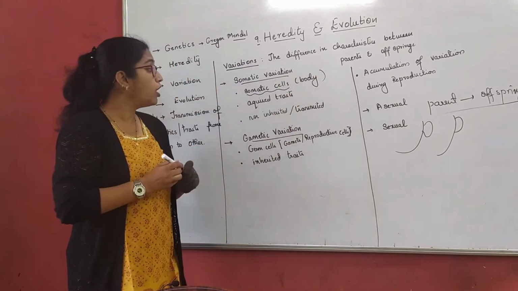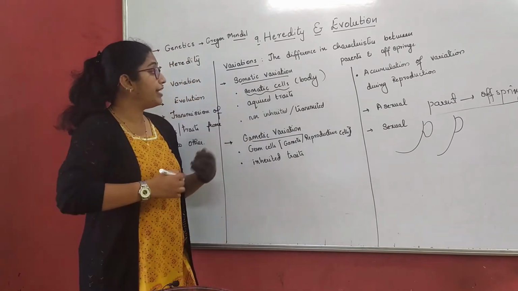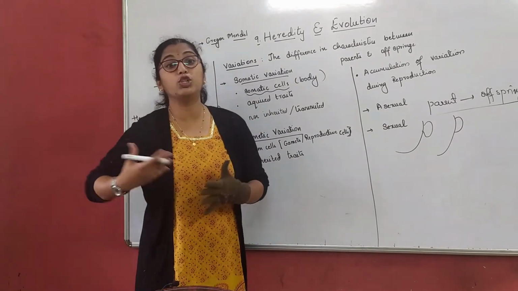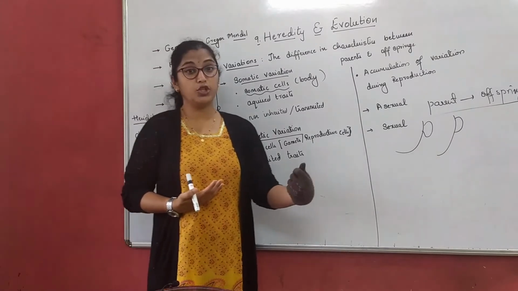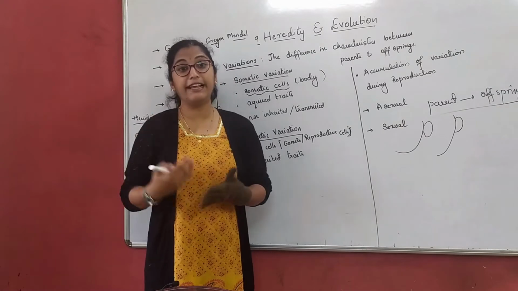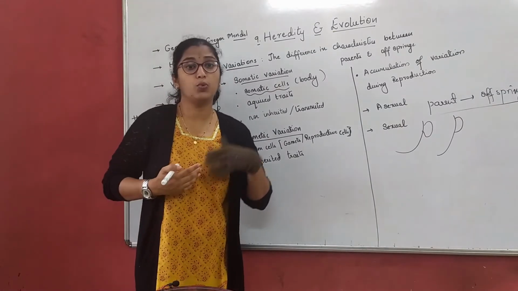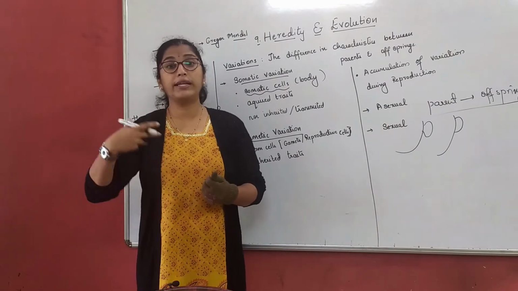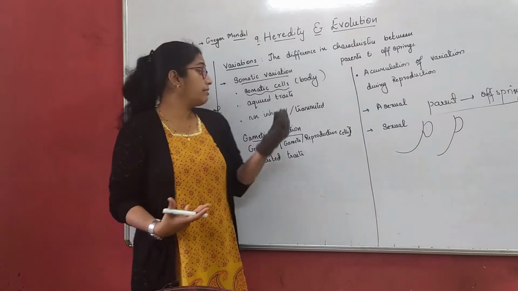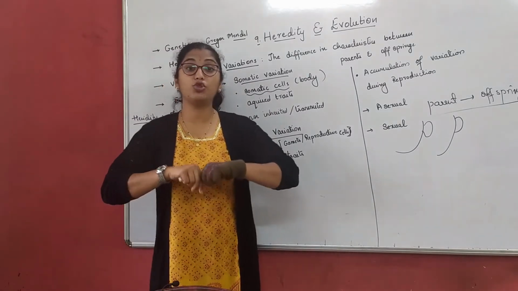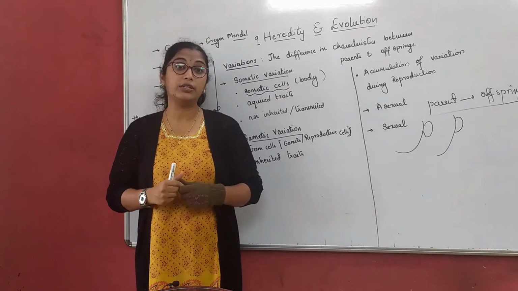Right? So, what will happen in this somatic variation? Somatic variations are the variations which happen gradually as the individual grows. Suppose one individual, in his lifetime, experiences many new things. He comes across various people, various activities, and he learns new things. That means he will acquire those traits through his experiences. What do you mean by acquiring a trait?